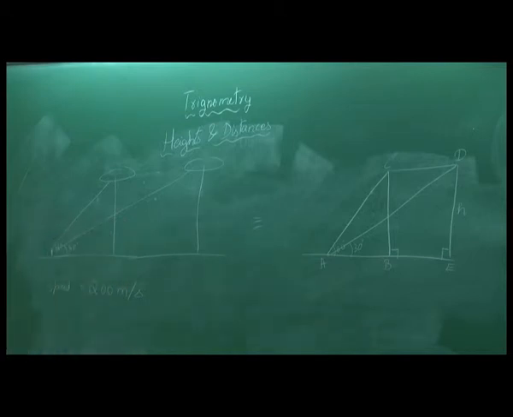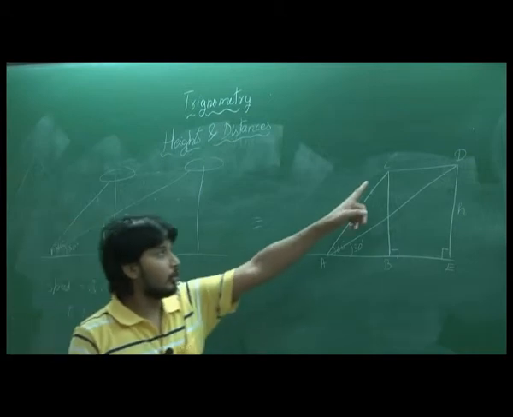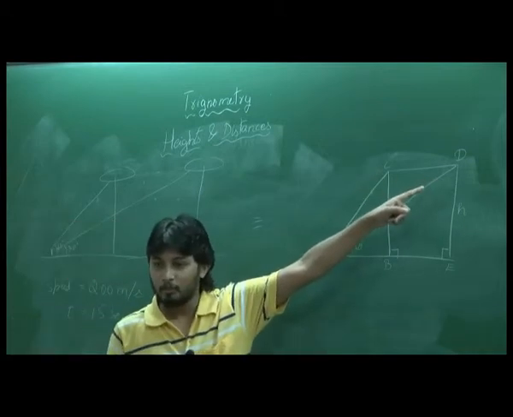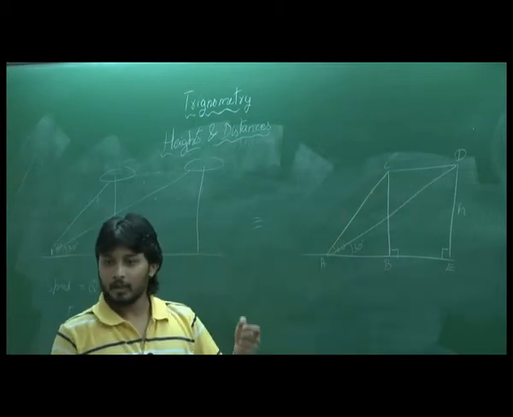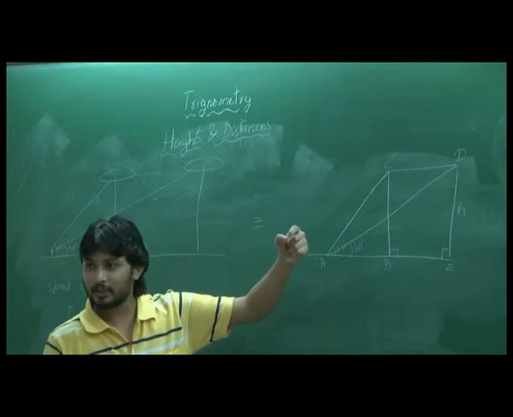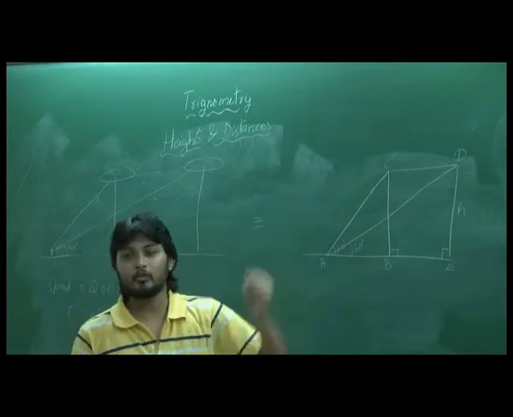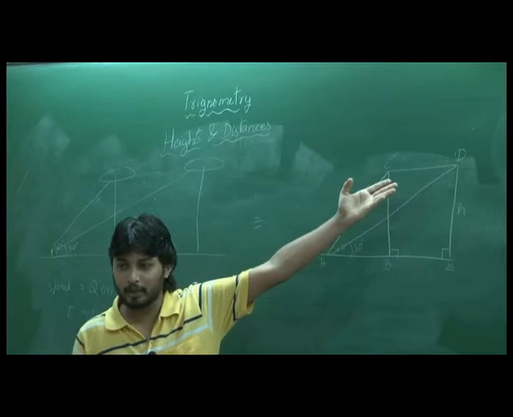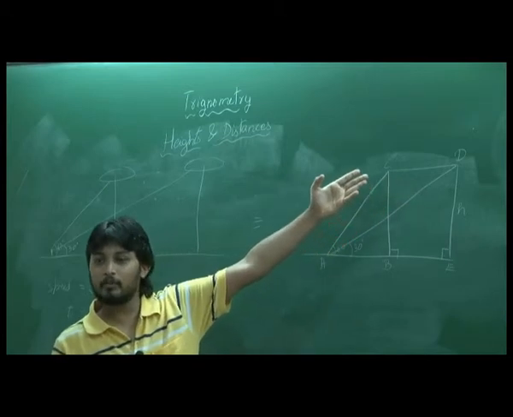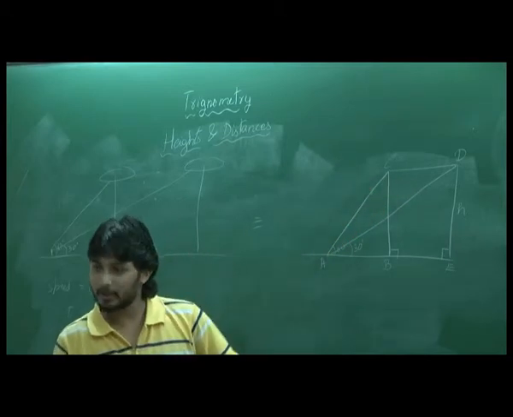We can find the distance traveled, because we know it was after 15 seconds, right? So we can know the distance CD, because we know the speed of the aeroplane and we know that it traveled for 15 seconds. So what is the value of CD? It is the distance traveled by the aeroplane, right? Distance traveled would be speed into time.